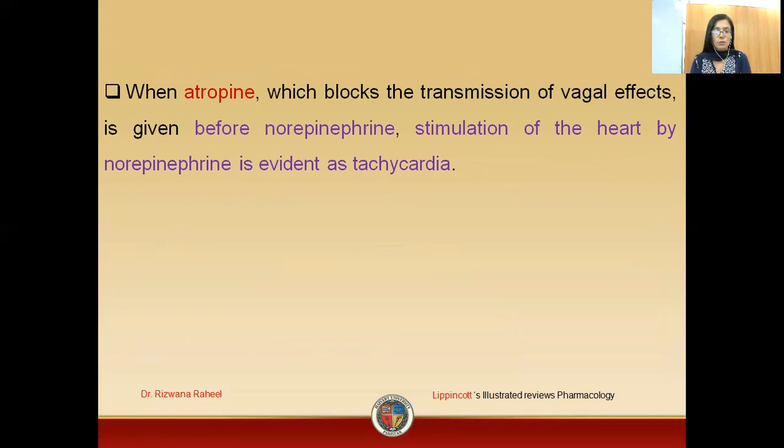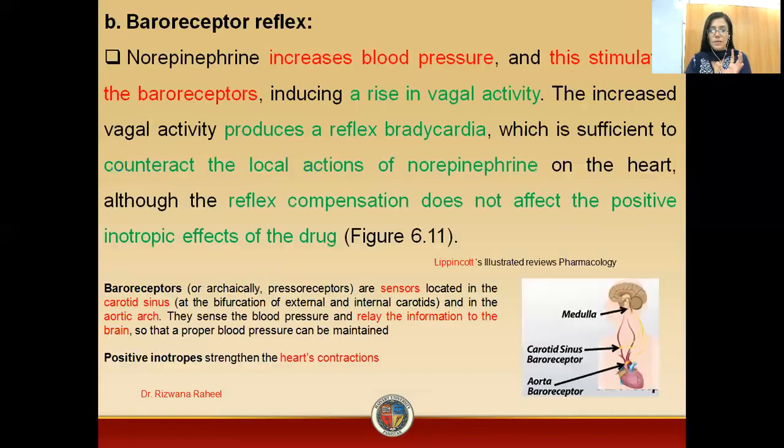Atropine will block the vagal effect. As a result, there will be no compensatory effect. So administration of atropine before norepinephrine will allow the stimulating effect of norepinephrine on the heart. As a result, there will be tachycardia, and no reflex bradycardia.